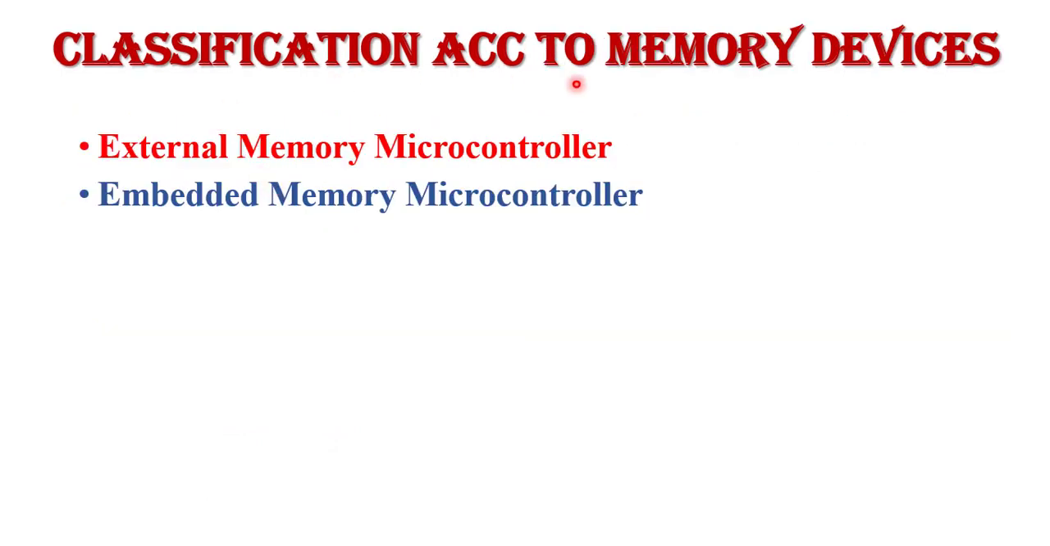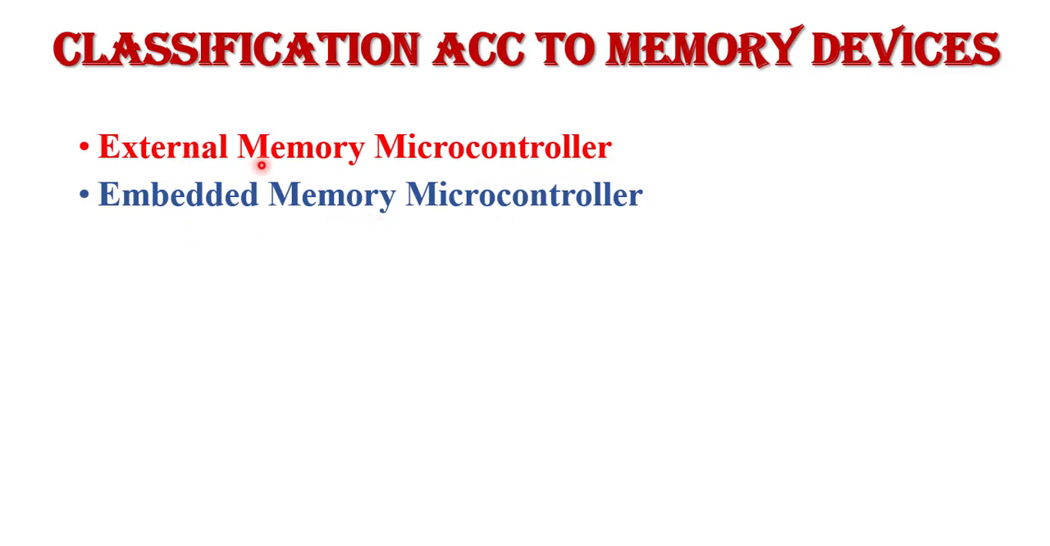Now the classification according to the memory device. First we should know how many types of memory there are in a microcontroller. There are basically two types of memory in the 8051 microcontroller: program memory and data memory. Program memory is basically used to store programs or instructions. Data memory is used to store data. So according to memory, there are two types of microcontroller: external memory microcontroller and embedded memory microcontroller.